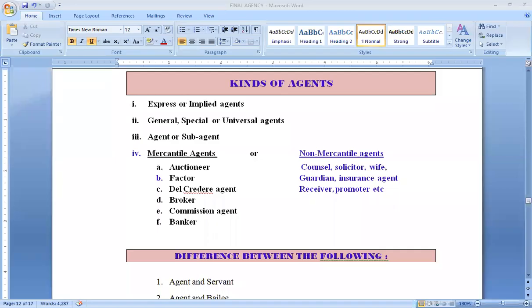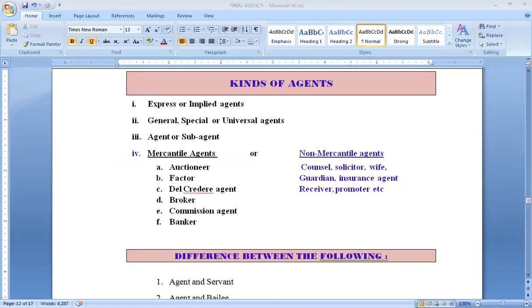So students, today we are going to start with some of the introductory portion of the topic of agency. The first one is kinds of agents. So now we can have different kinds of agents. First one can be express or implied. So already we have discussed the mode of creation of agency, wherein I discussed in detail the express agency and agency by implication. So it is just the same.